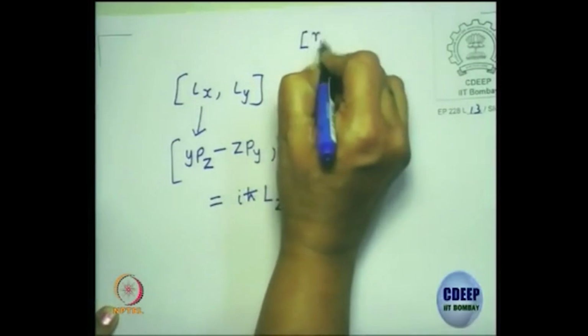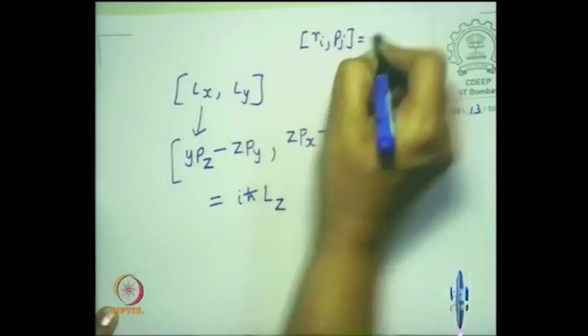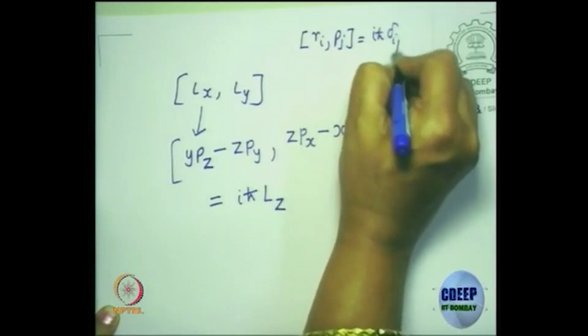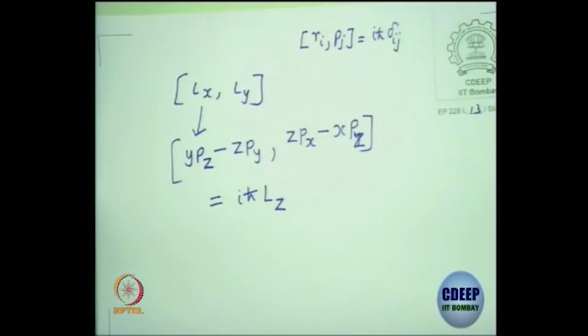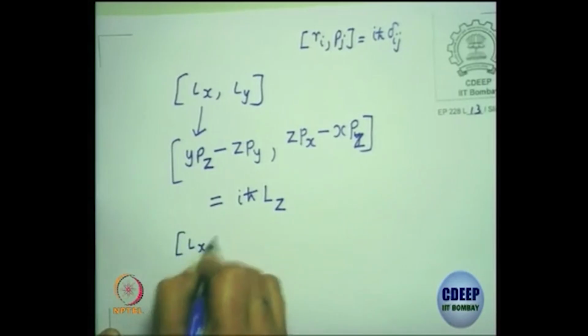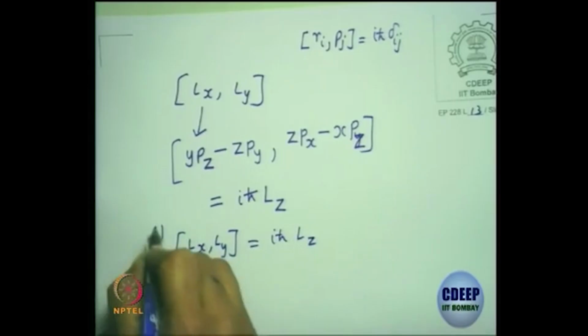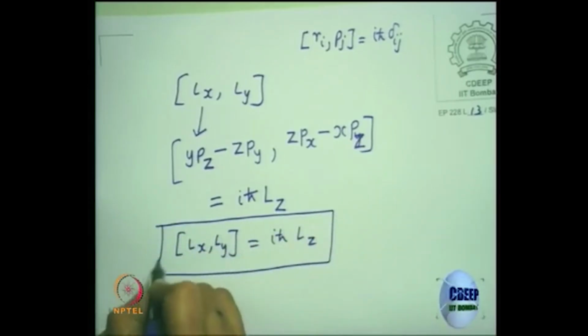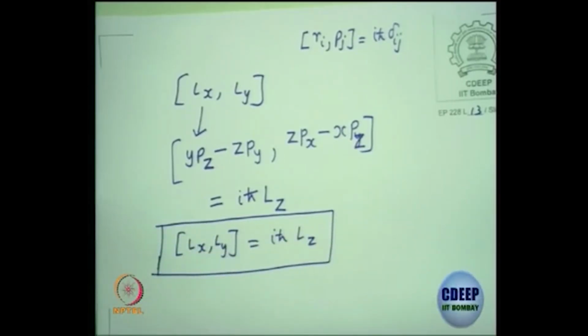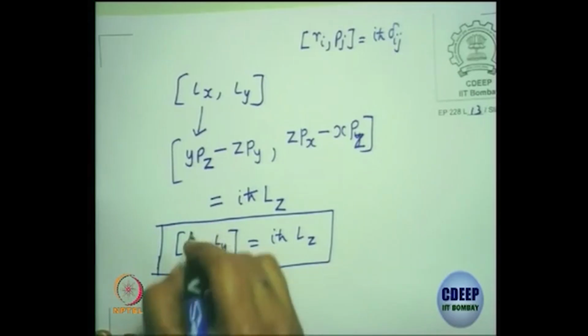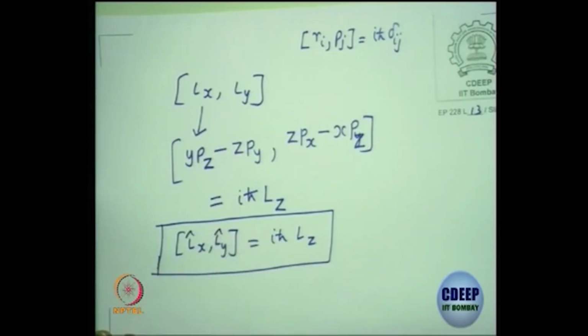What do you have to use? You have to use the commutator [ri, pj] equals i h-bar delta ij. Use that and prove that the commutator [Lx, Ly] equals i h-bar Lz. Please prove this. It's an exercise for you. And once you prove this, what can we say about Lx and Ly? Compatible or not compatible? Incompatible observables.